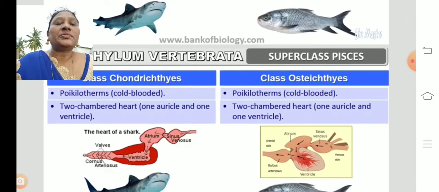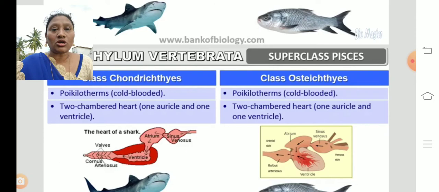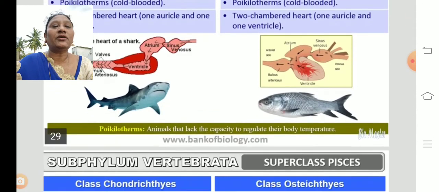So poikilotherms, these are the cold-blooded animals. What is meant by cold-blooded animals? Animals which are able to change their body temperature according to the environmental conditions. Such organisms are called cold-blooded. So the cold-blooded animals are called poikilotherms. Osteichthyes also are poikilotherms. These are also cold-blooded animals. The heart, you can find the two-chambered heart, one auricle and one ventricle. Even in osteichthyes also, we can find one auricle and one ventricle.